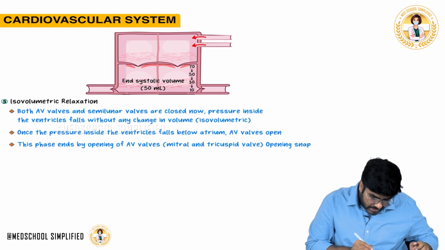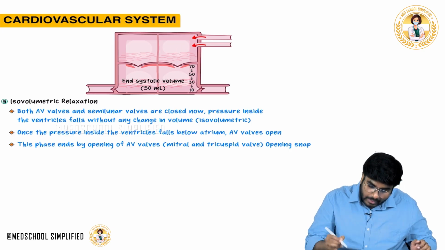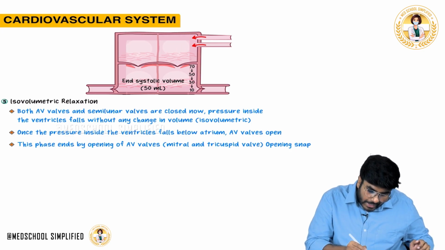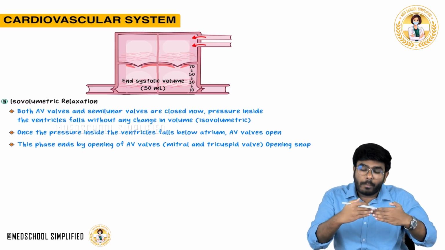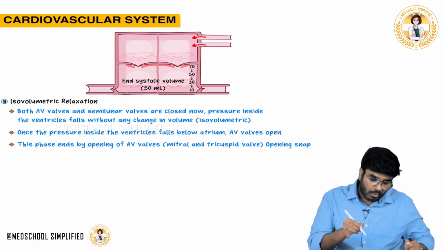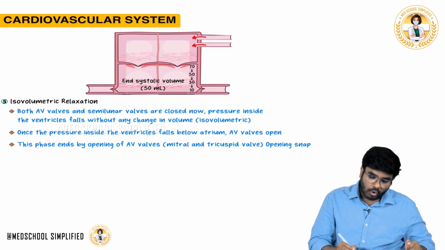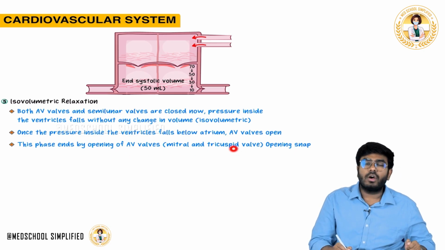So, the important point is, once the pressure inside the ventricles falls below the atrial pressures, immediately the atrioventricular valves will open. Isovolumetric relaxation ends by opening of the atrioventricular valves, that is, opening of the mitral valve and tricuspid valve.